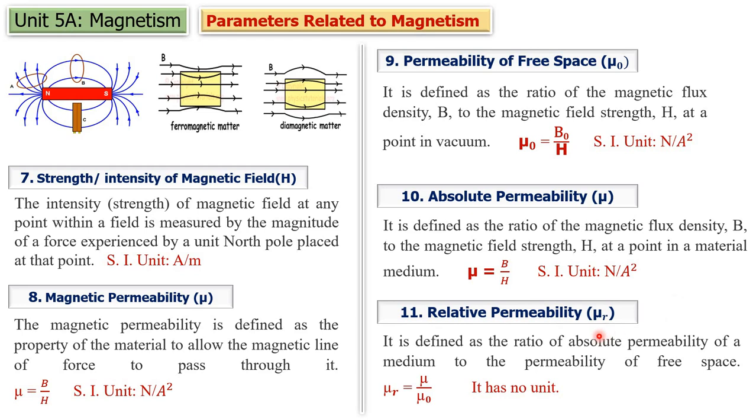That is mu r, relative permeability. So permeability of material is measured in terms of permeability of free space, and that ratio is called relative permeability. It is defined as the ratio of absolute permeability of medium to permeability of free space. So mu upon mu naught, this ratio is called relative permeability. Since this is a ratio of permeabilities, it has no unit.